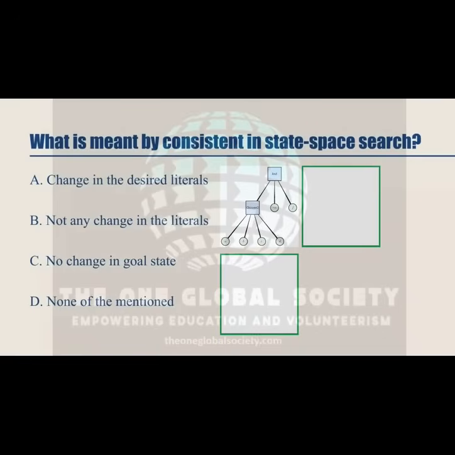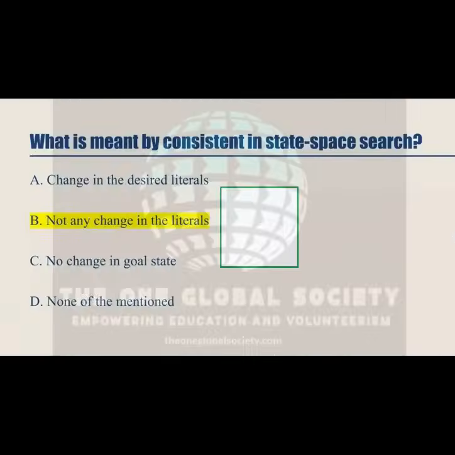What is meant by consistent in state space search? A. Change in desired literals. B. Not any change in the literals. C. No change in goal state. And D. None of the mentions. Let's see the answer. And the answer is not any change in the literals. So, what is meant by consistent in state space search is not any change in the literals.